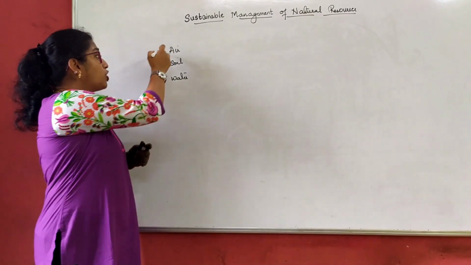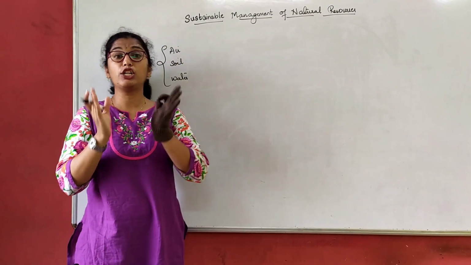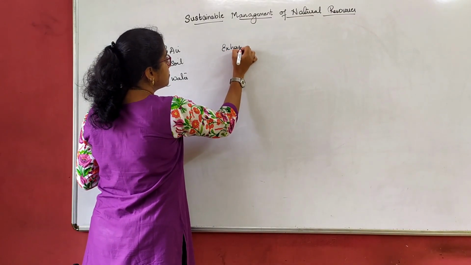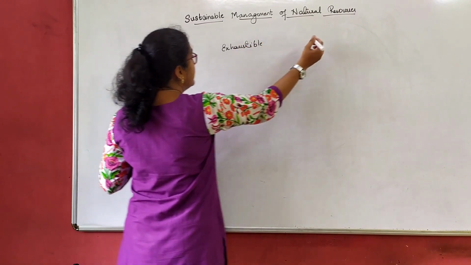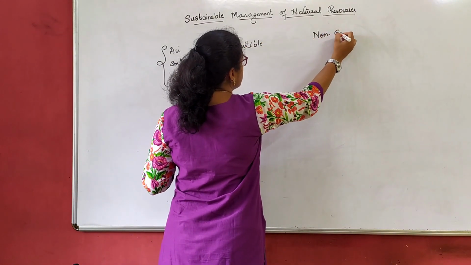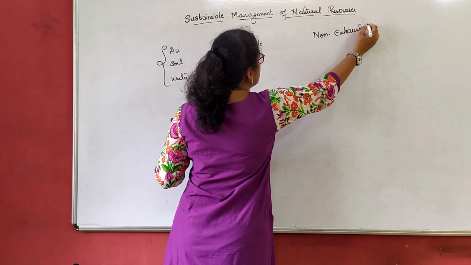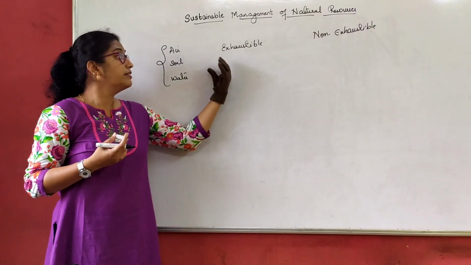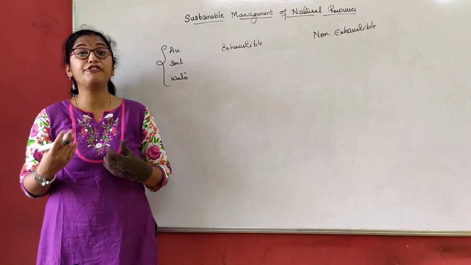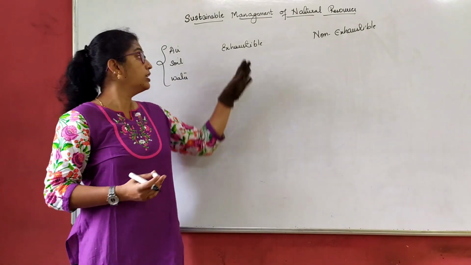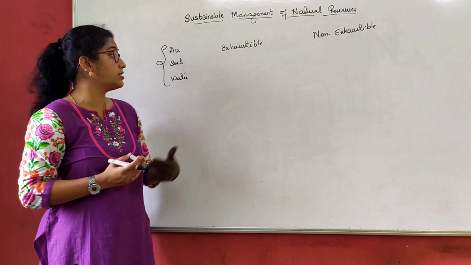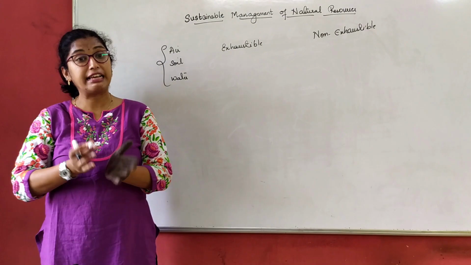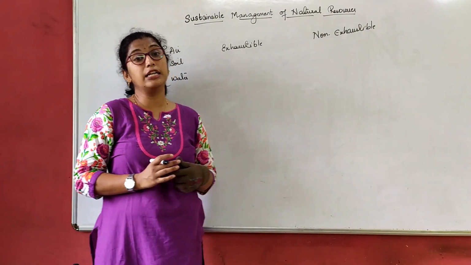So, when we talk about natural resources, we can bifurcate or classify natural resources in terms of exhaustible and non-exhaustible, right? So now what comes under exhaustible resources? The resources which get depleted within a few years after particular usage, those will come under exhaustible resources. And what are non-exhaustible? The resources which will not get depleted after regular use also, those will come under non-exhaustible.